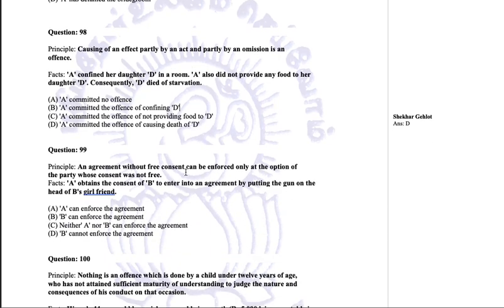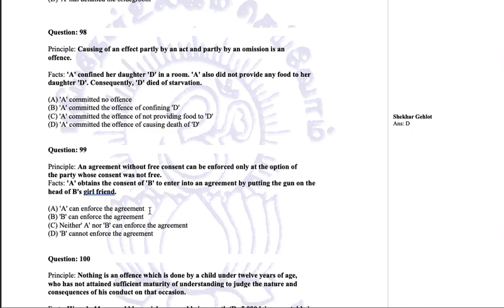An agreement without free consent can be enforced only at the option of the party whose consent was not free. A obtains the consent of B to enter into an agreement by putting a gun on the head of B's girlfriend. So he has threatened B by putting a gun on B's girlfriend's head, and B agreed to the agreement.